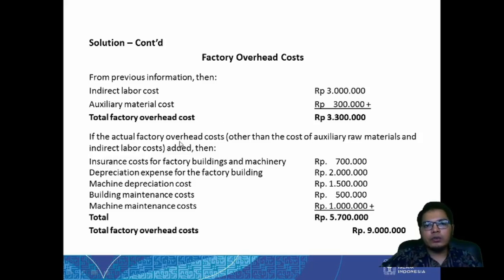However, if there are other costs added here, then the factory overhead cost can be like this. So if we have insurance, depreciation, machine depreciation, building maintenance cost, machine maintenance cost, these can all also be included into factory overhead cost. So this is the type of factory overhead cost. Okay, this is the total. So if we use all of them, then this is the factory overhead cost that we will use.